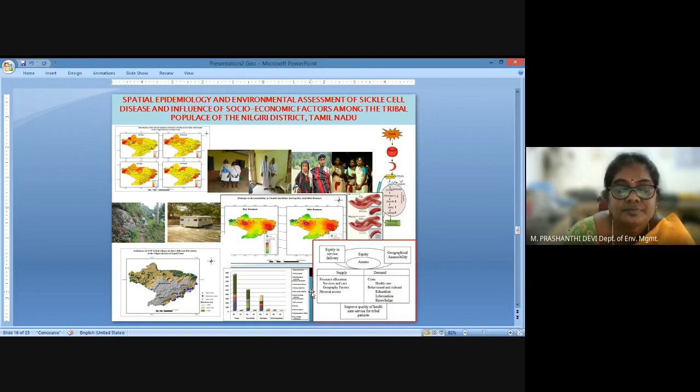And this map shows the different tribal settlements and the health centers that are present, the specific health centers for sickle cell anemia disease.